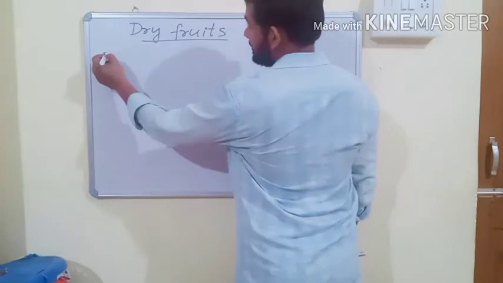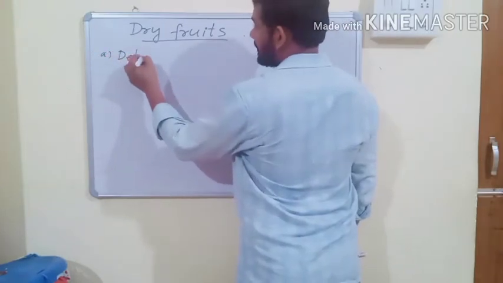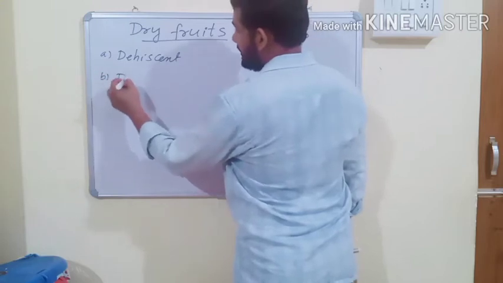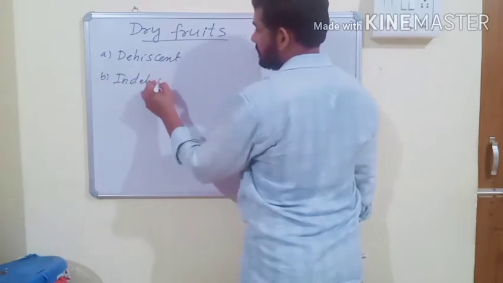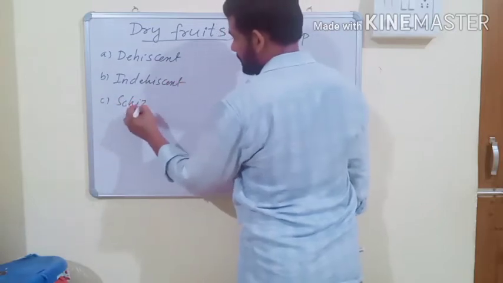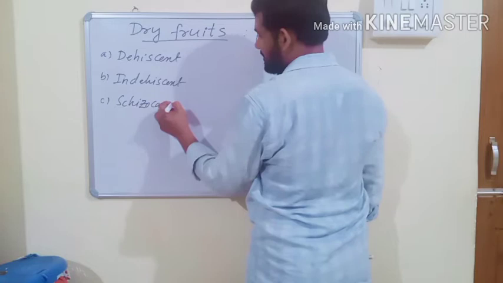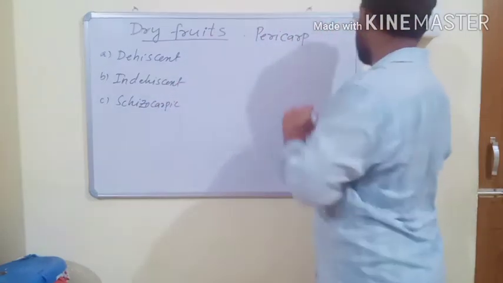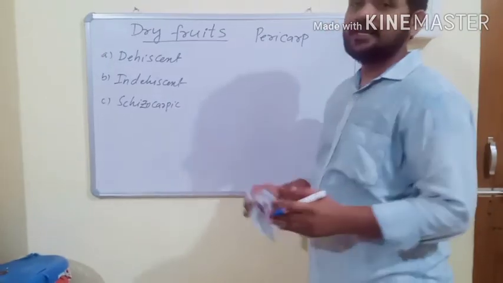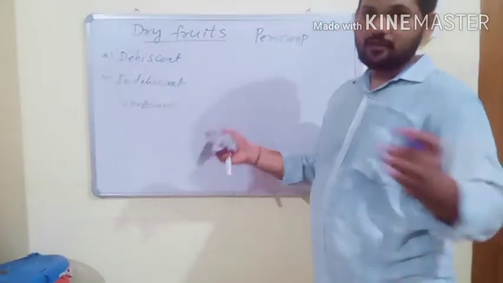What are the three different types? Dry dehiscent, dry indehiscent, and schizocarpic. These are the three different types of dry fruits. First one is dry dehiscent. Dehiscency means bursting or splitting.